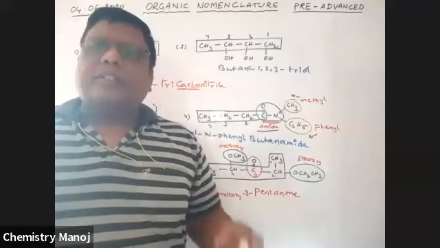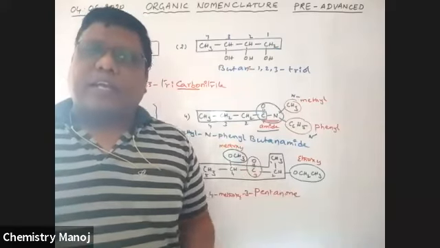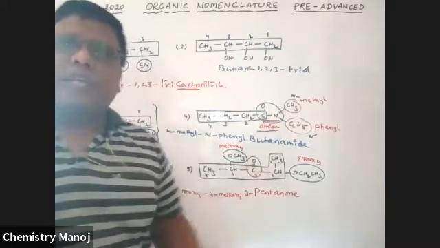Now we are taking some cyclic compounds, nomenclature of cyclic compounds and some aromatic compounds. So see here.